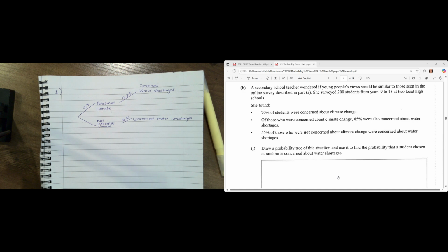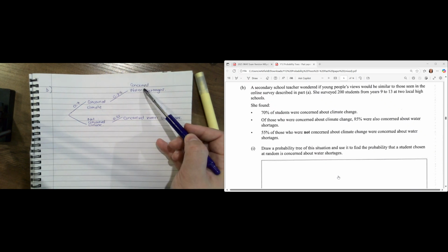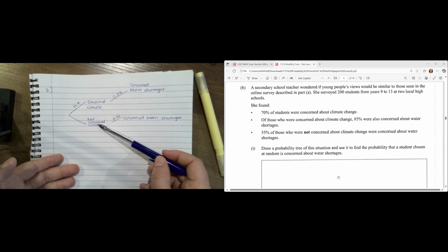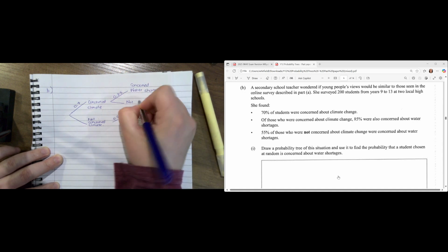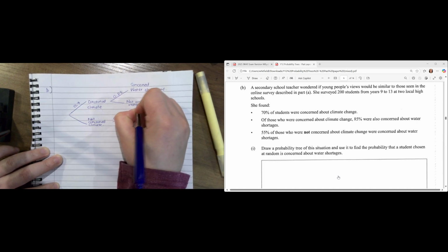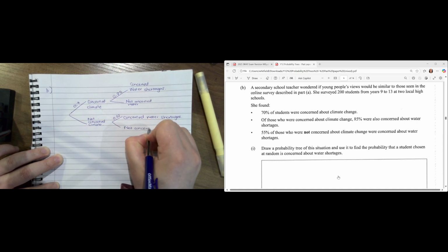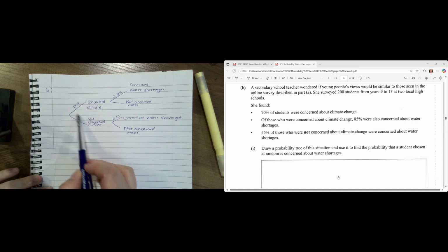Now, I kind of need to fill in the blanks a little bit. So they've only really spoken about people that were concerned about water shortages. So in the context, you're either going to be concerned about water shortages or you're not going to be concerned about water shortages. You're concerned about climate change, or you're not concerned about climate change. So I need to go ahead and add in here not concerned about water shortages. And this group also needs to have not concerned about water shortages.